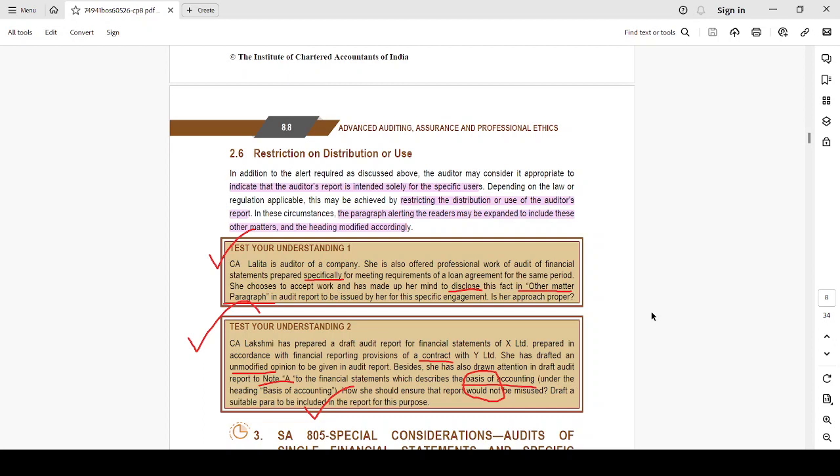Okay, we have 2 questions here. Let's see. CA Anusha is an auditor of a company. She is also offered a professional work of the audit of a financial statement prepared specifically for meeting the requirements of a loan arrangement for the same period. She chooses to accept the work and has made up her mind to disclose this fact in an other matter paragraph in the auditor's report to be issued by her for the specific engagement. Is her approach proper? What do you think? Let me give you 1 minute.